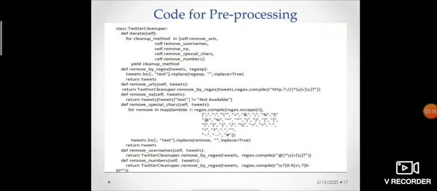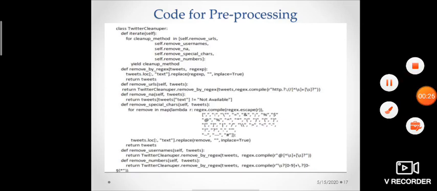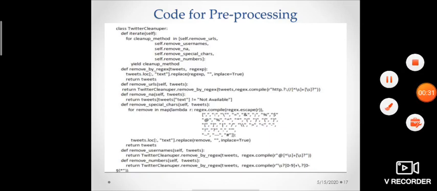Here is the code of pre-processing. Here we are pre-processing raw data, which can be a training set or a testing set, or both. Here we remove usernames, not available, special characters, numbers, unnecessary links, not available text, and symbols in raw data. We do not need that kind of unnecessary information in our data while predicting the sentiment.